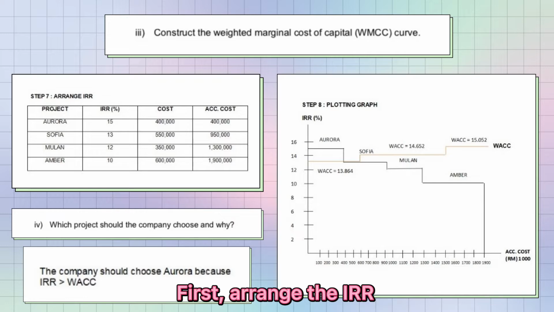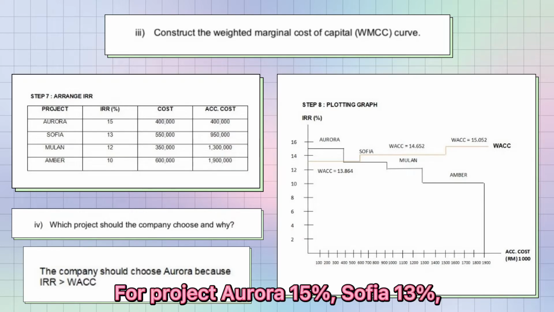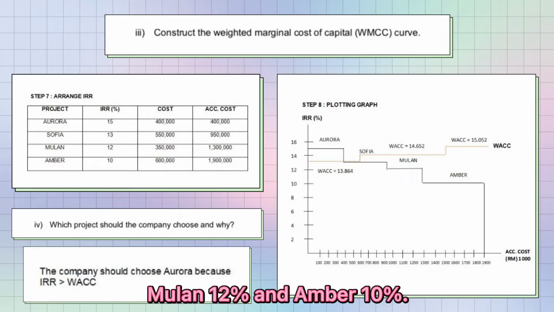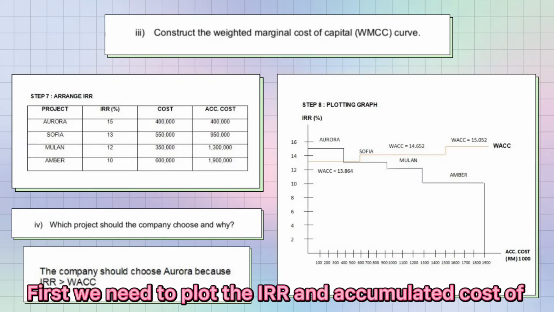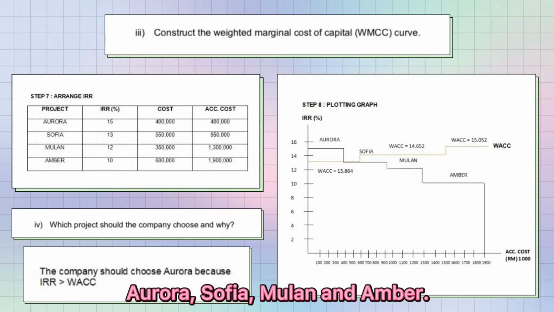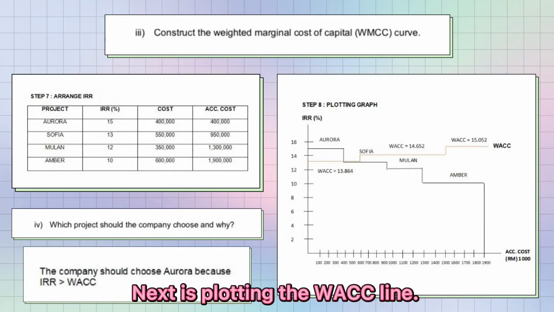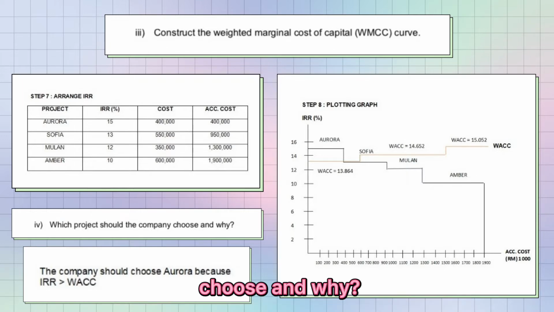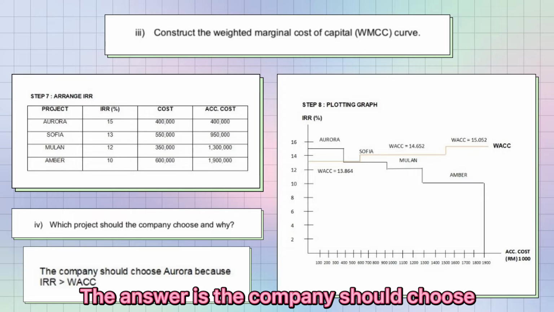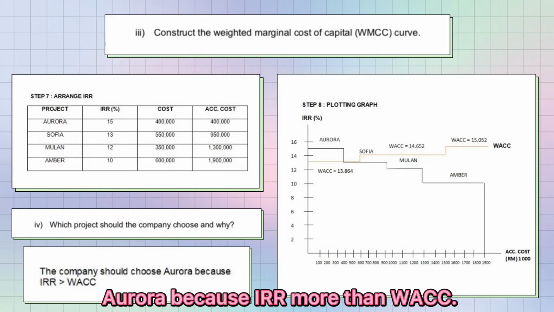Third question, construct the weighted marginal cost of capital, WMCC, curve. First, arrange the IRR. For project Aurora 15%, Sophia 13%, Mulan 12%, and Amber 10%. Step 8, plotting the graph. First, we need to plot the IRR and accumulated cost of Aurora, Sophia, Mulan, and Amber. Next is plotting the WACC line. Last question is which project should the company choose and why. The answer is the company should choose Aurora because IRR is more than WACC.